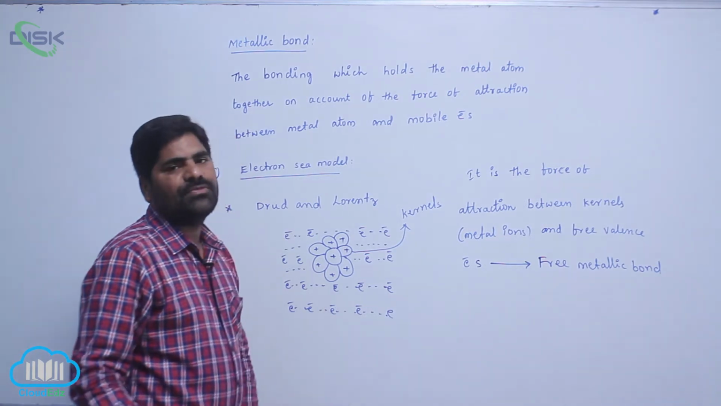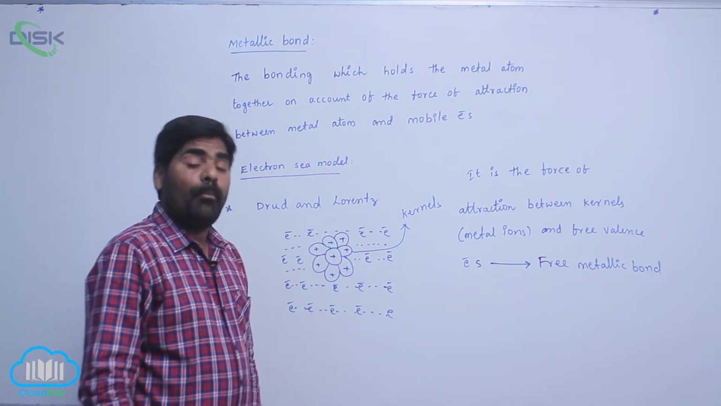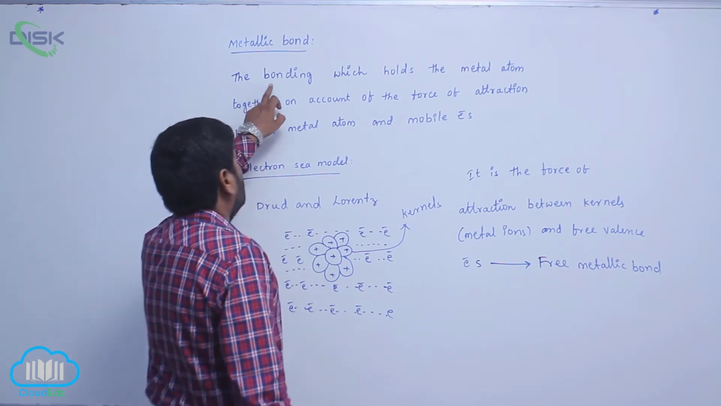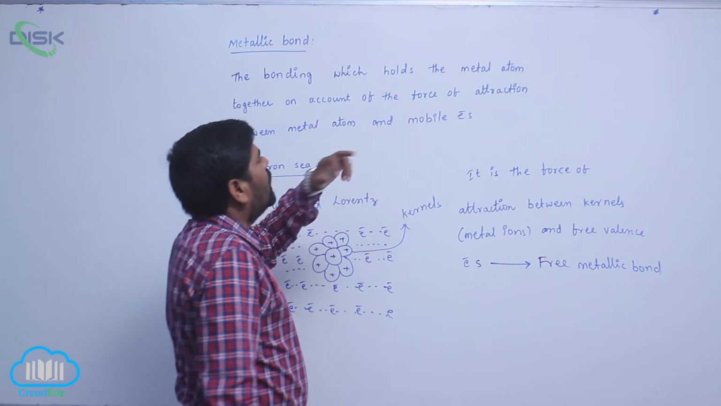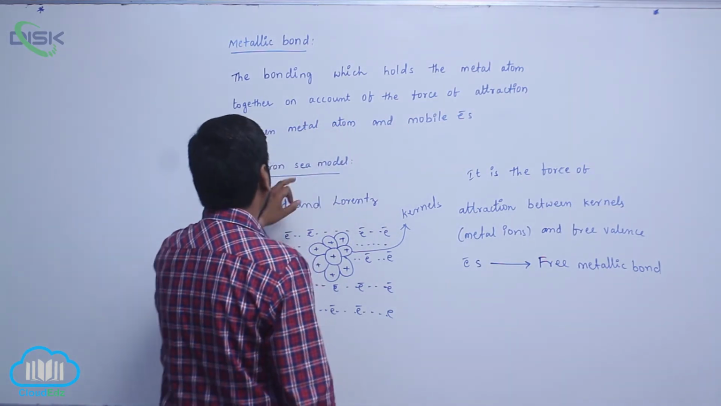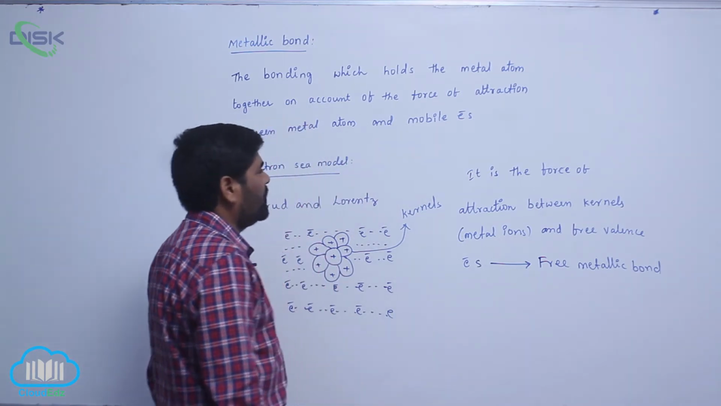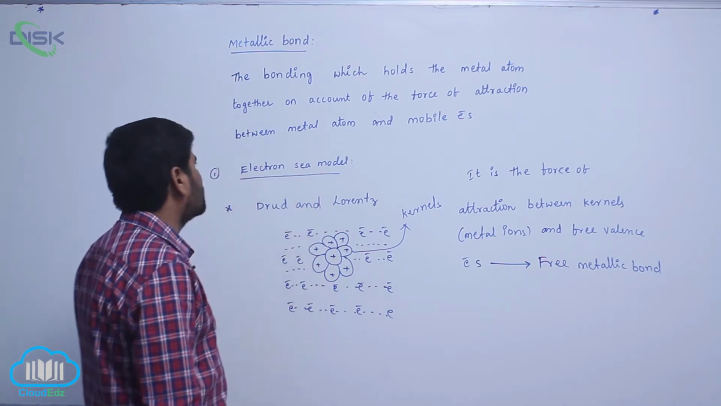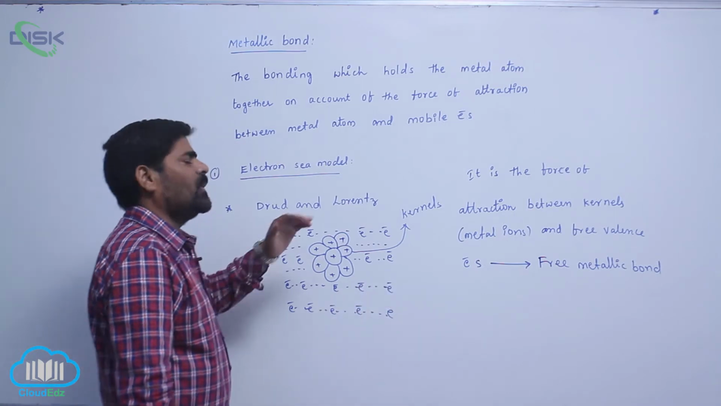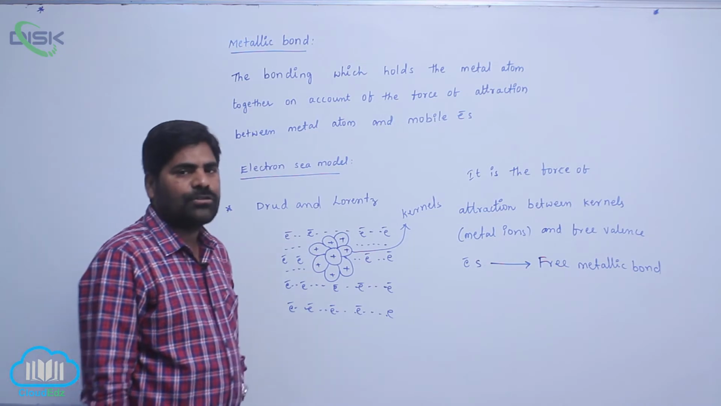This bond is always formed by the mobility of electrons to the metal ions. So therefore, the bond which holds the metal atoms together on account of the force of attraction between metal atoms and mobile electrons. Which electrons? Mobile electrons. This particular bond is known as what? Metallic bond. To explain the metallic bond, two important theories are proposed.